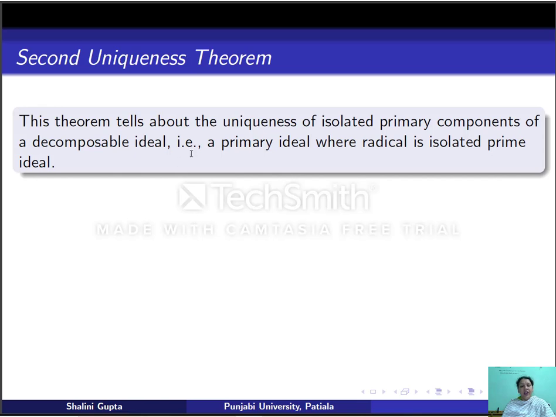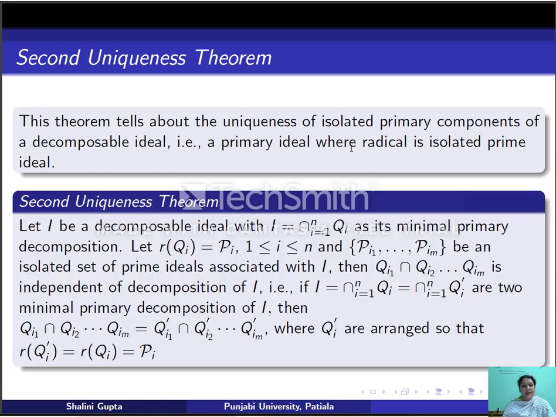That is, if I take two primary decompositions of I, then Q1 will occur in both of them. So this uniqueness theorem tells us about uniqueness of isolated primary components. Recall that the first uniqueness theorem does not tell anything about the uniqueness of primary components occurring in the decomposition. It just tells us about the uniqueness of associated prime ideals and the number of components in any two minimal primary decompositions. So let us see the statement of the second uniqueness theorem.